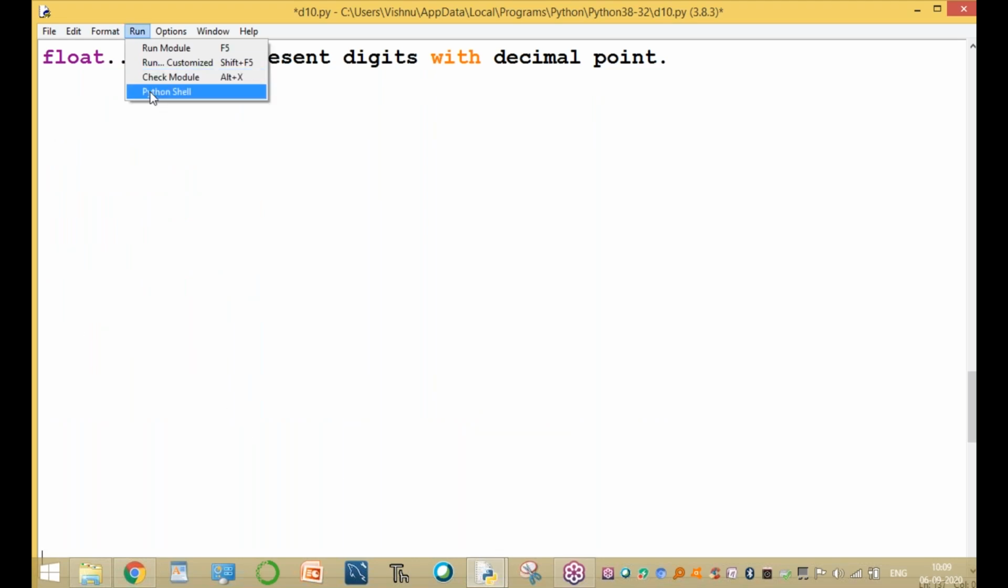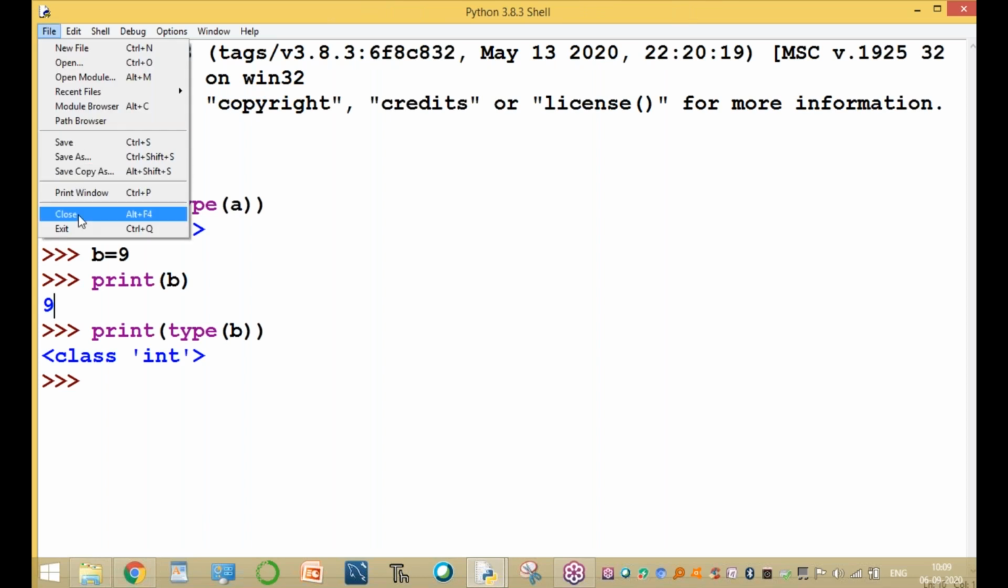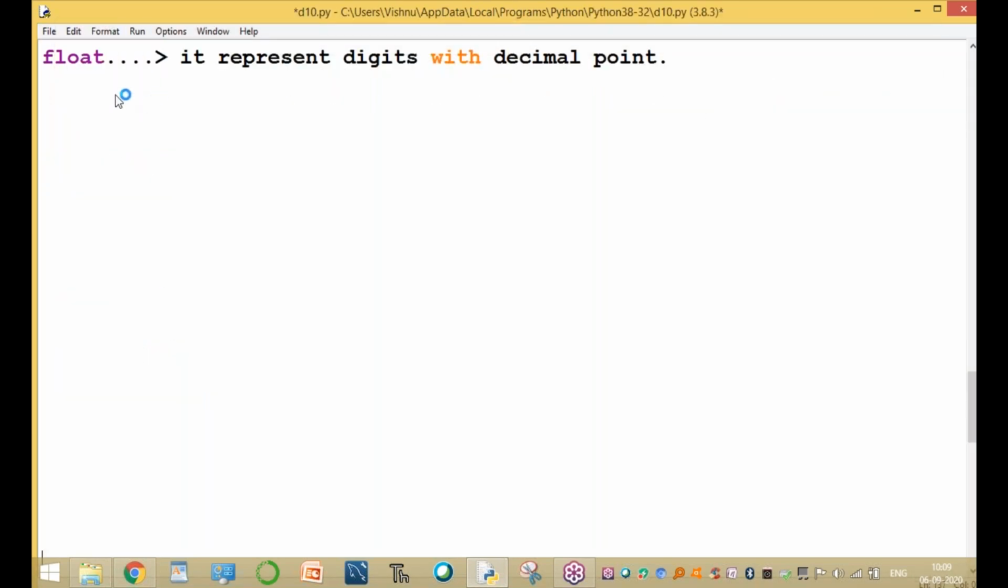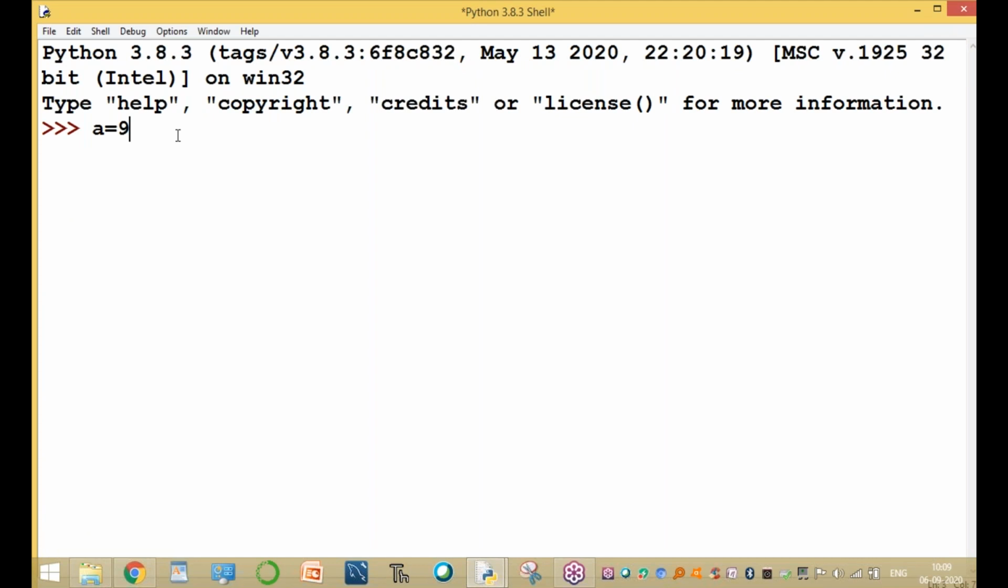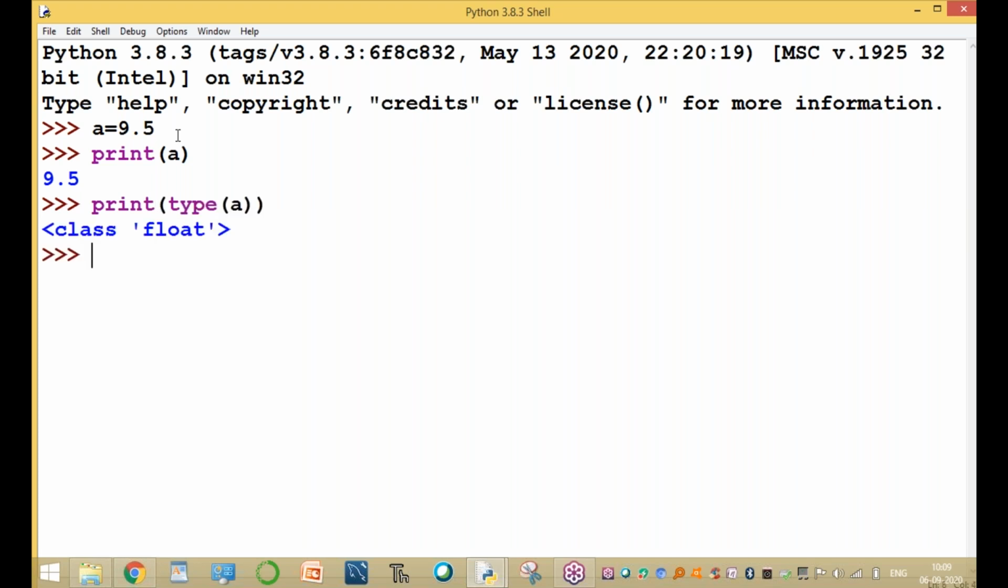So how to specify the float type variable? Here, A equal to any float value, 9.5. It is a float value with the decimal point. This is called a float data type. Here, print the value of A, 9.5, and print the type of A. Type of A is float data type.